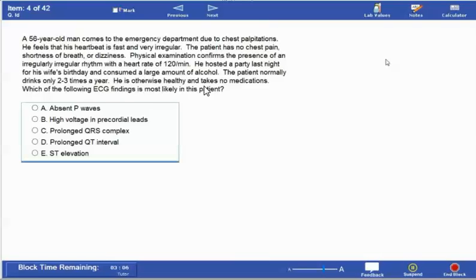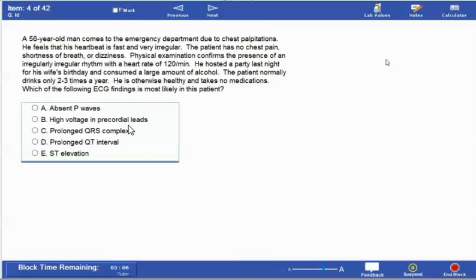It's common in alcohol use. So what do I find in atrial fibrillation on the ECG? I find absent P waves, no P wave in atrial fibrillation. Okay, so let's exclude and discuss the other answers.